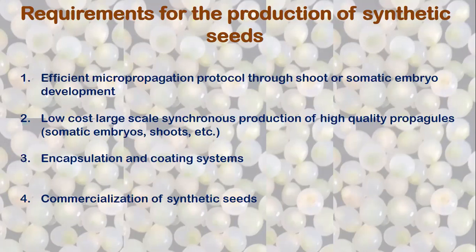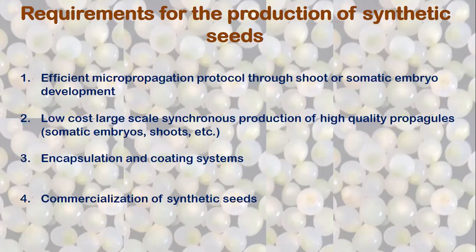If these are mature embryos, all should be mature embryos, not like this: from 2 lakh embryos, 20,000 are mature, 1 lakh are in the middle stages of development and 1 lakh are in the induction stage. No, not like that. If it is 2 lakh embryos, then 1 lakh 80,000 or 1 lakh 90,000 should be at only one stage, which can be used to produce the synthetic seeds.